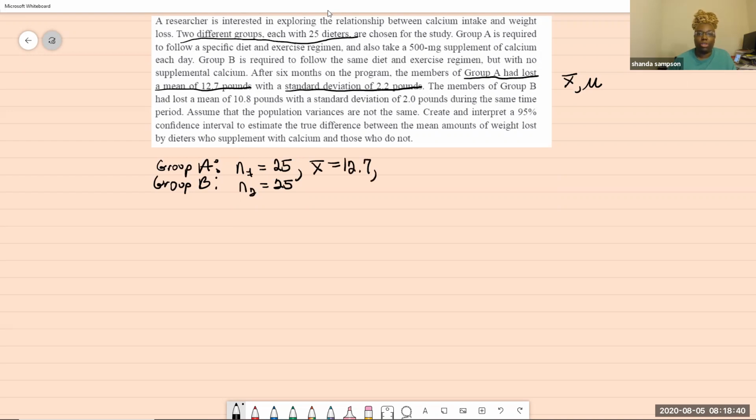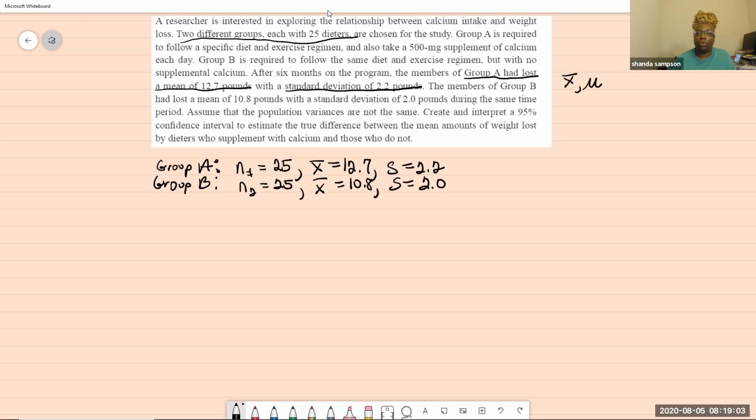And then the standard deviation of that sample, s, is 2.2. When we read on, just to keep this a little shorter, but you can always stop and guess it yourself, of course, x-bar for Group B is 10.8, and their standard deviation is 2.0.